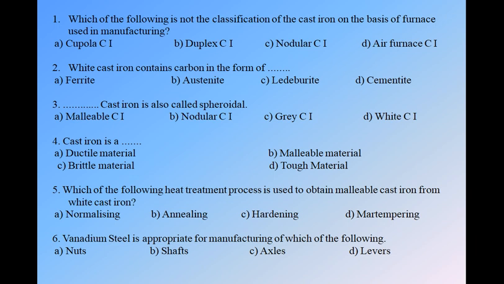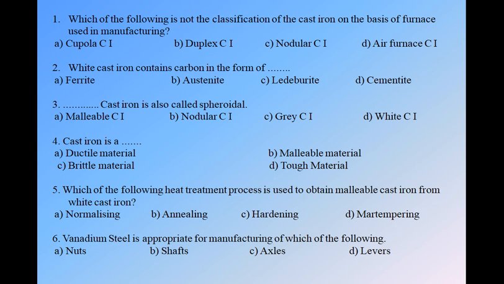Annealing means cooling a heated material in the furnace. Hardening means cooling a heated material in water. And mar tempering is a heat treatment process done after the hardening of the material, to lower the hardness. As we know, in general we get the grey cast iron and white cast iron in the earth's crust, and we convert those two into the ductile and malleable cast iron.